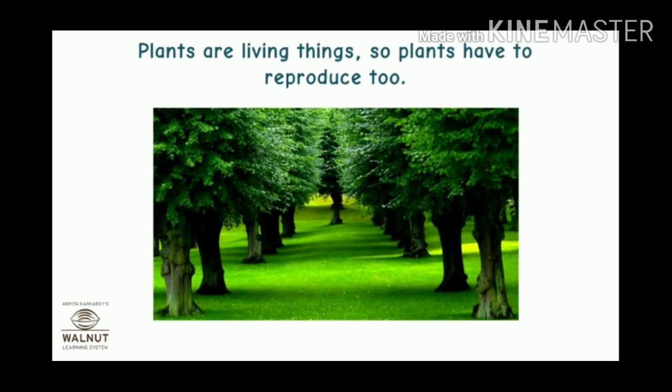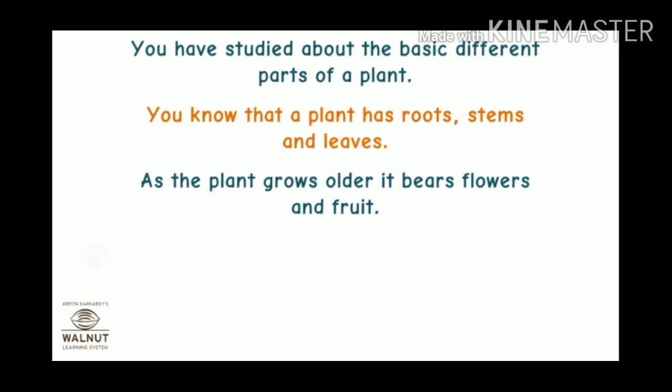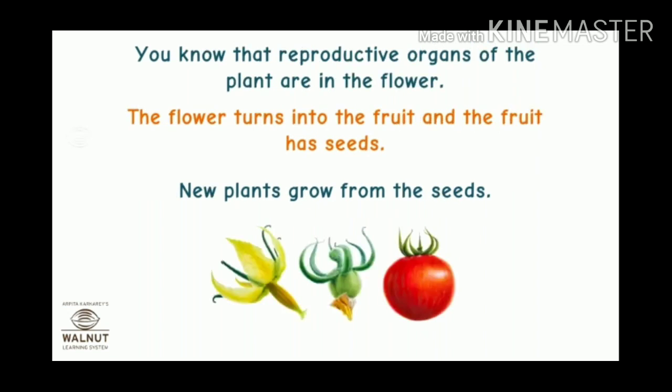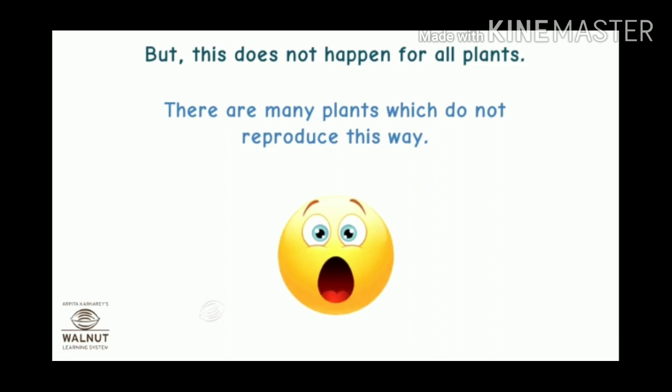Students, plants are living things, so plants have to reproduce too. You have studied the basic different parts of a plant. You know that a plant has roots, stems, and leaves. The flower turns into the fruit, and fruit has seeds. New plants grow from the seeds. So students, some plants grow with seeds, but this does not happen for all plants.